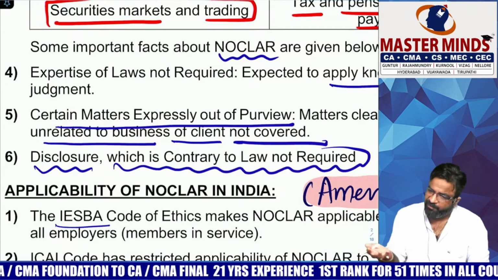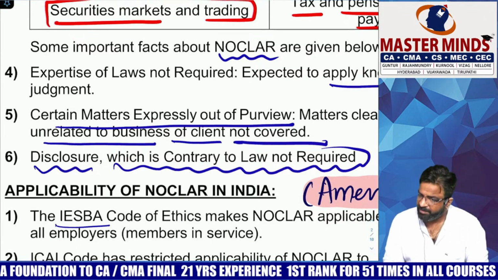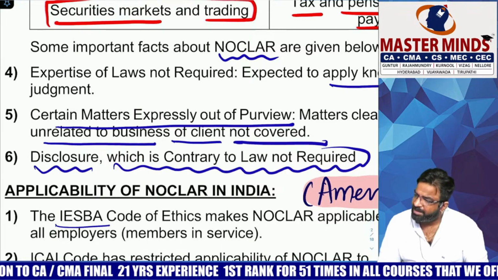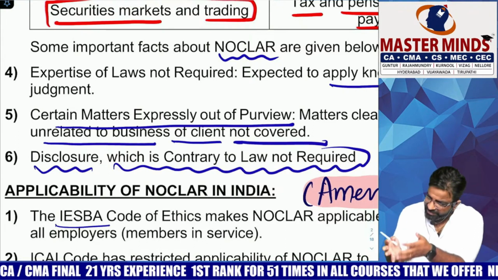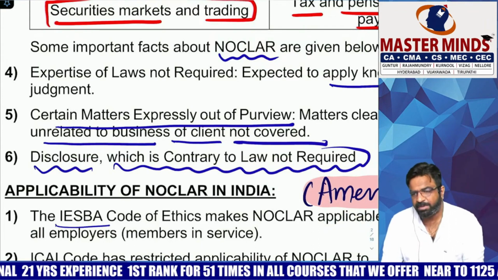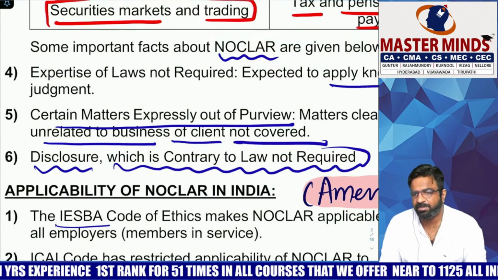You are the auditor for the iron and steel business. He has done a little bit of scam in the real estate business. Is it a business related scam or unrelated to business? NOCLAR will not cover you. So what are the three cases where NOCLAR does not apply to you?